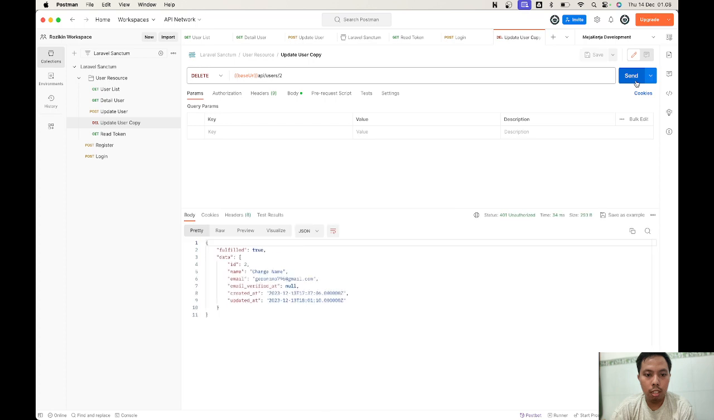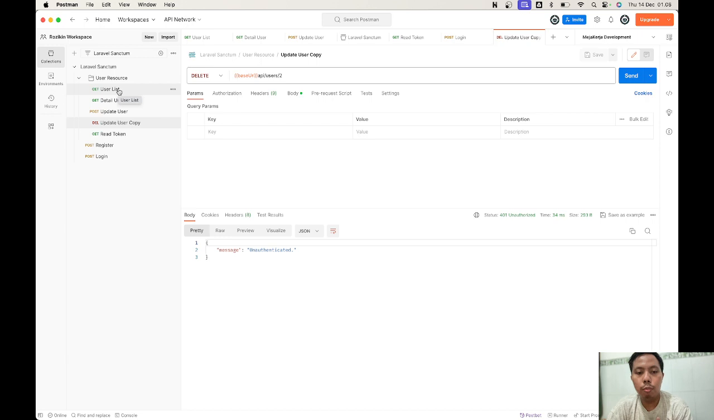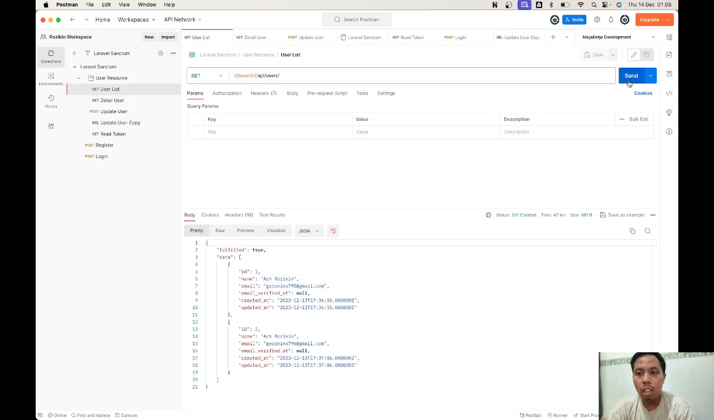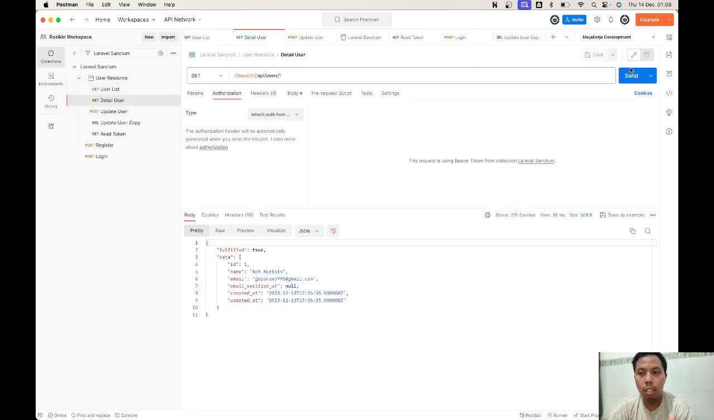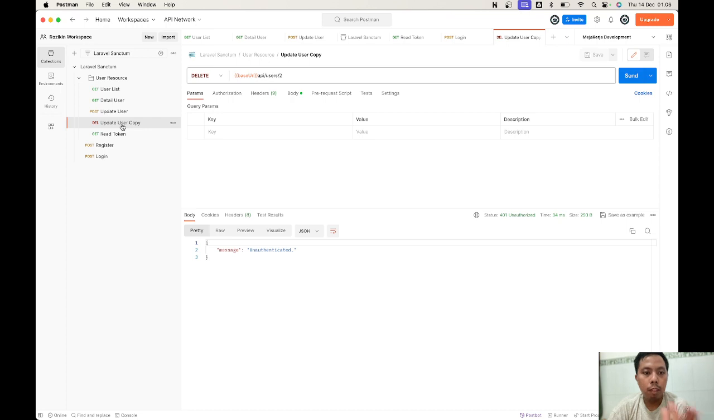Let's try this again. Nah, unauthorized because I think the user already does not exist because we already deleted it. We cannot do any action, and from the database the user is already gone, so our token is not gonna work anymore. I think when we delete our user, their access token gets deleted from the database.